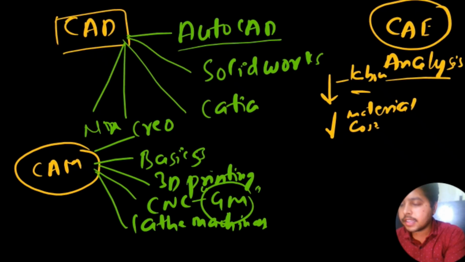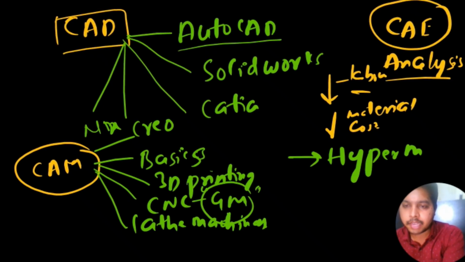So in that there are different tools that you have to learn, so that you can get industry ready, so that you can understand what industry needs. Let's say for example, we have AutoCAD and SolidWorks for the designing part, and for simulation and analysis you have to learn a few tools. If I start with the first one, you have to learn a tool named HyperMesh. These are basic. There is a concept from pre-processing to post-processing, like meshing, deep penetrations, intersections. All these are different things that we do basically in HyperMesh.